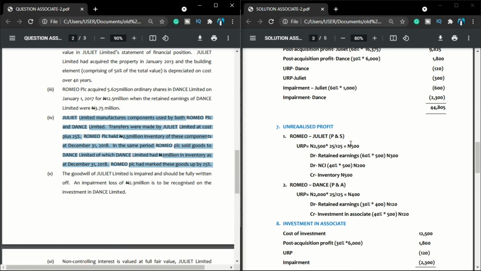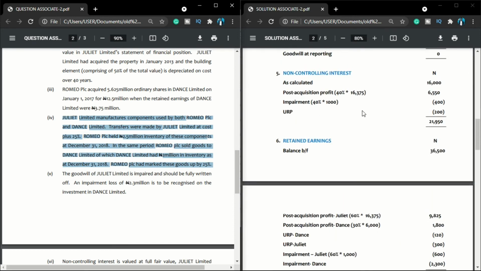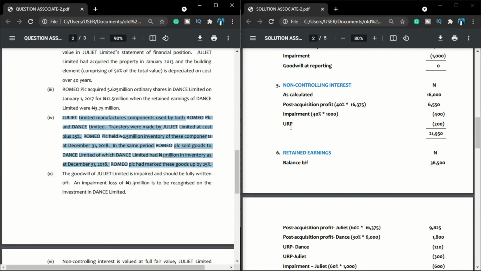So if the subsidiary company is sold and there is unrealized profit, the owner of the subsidiary will be the one to suffer such unrealized profit. So this 500 will be shared between the parent and the NCI in proportion of their shareholding. That was why you can see here, 40% of 500, NCI will take 200, while 60% of 500, the parent company will take 300. So if I come to determination of my NCI, that is where this unrealized profit is coming from, 200.